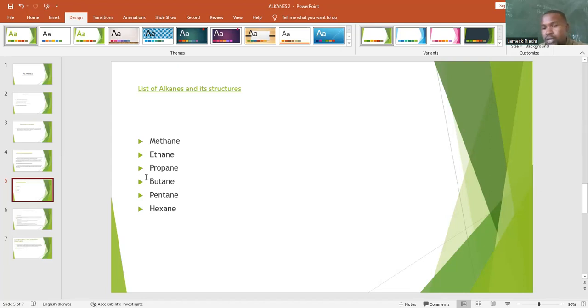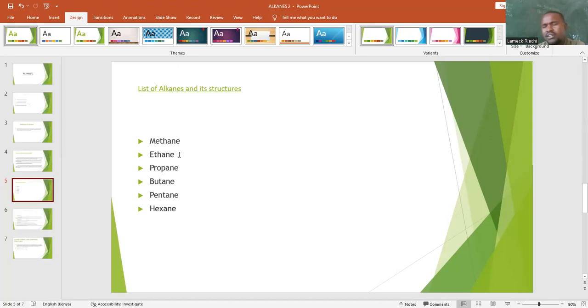Remember our formula. Our formula was CnH2n+2. For example, methane is number 1. We assume our n is 1. Then we place it where n is. So it will be CH4.